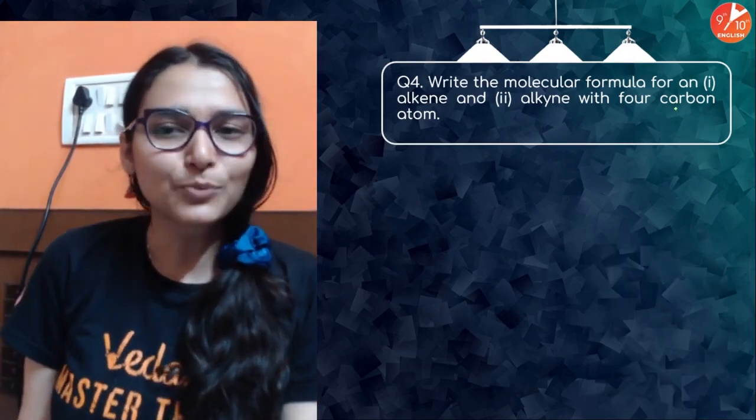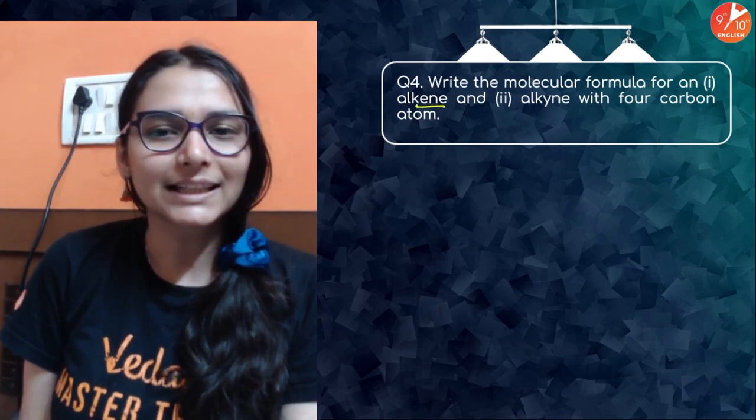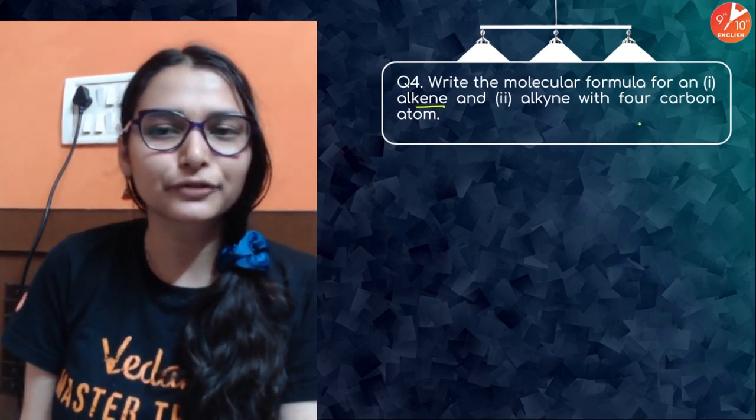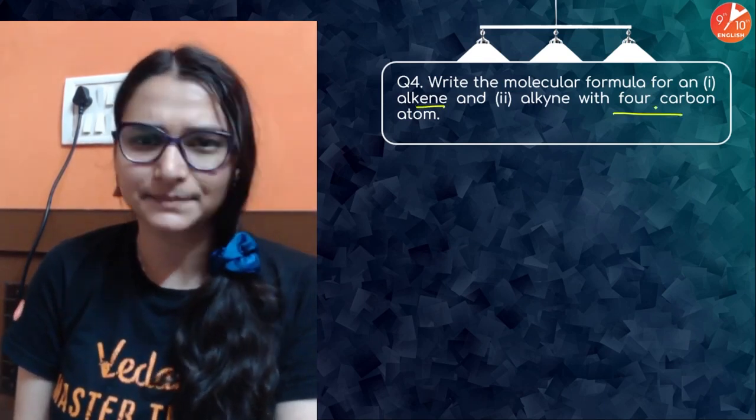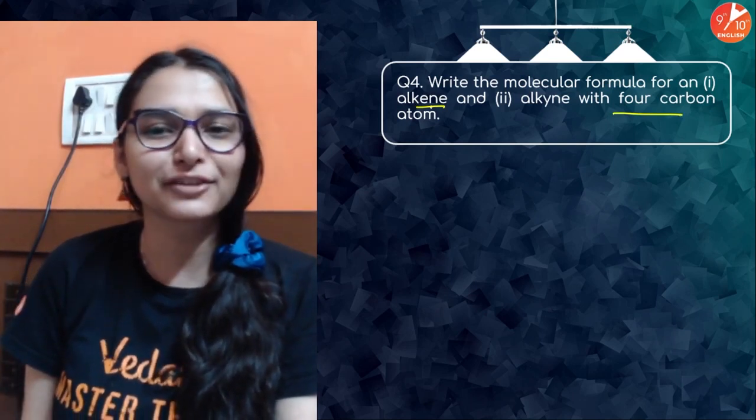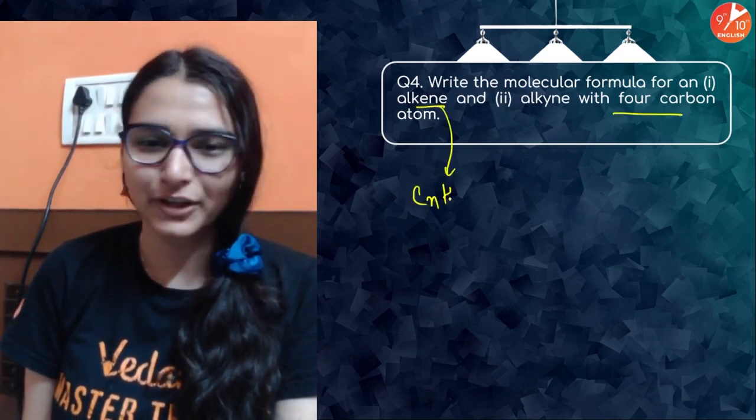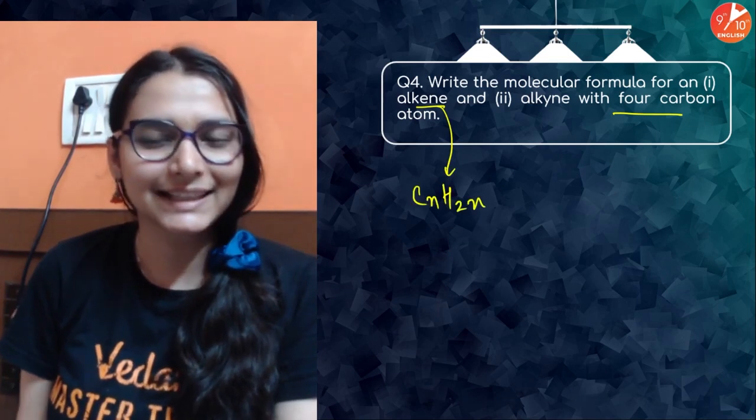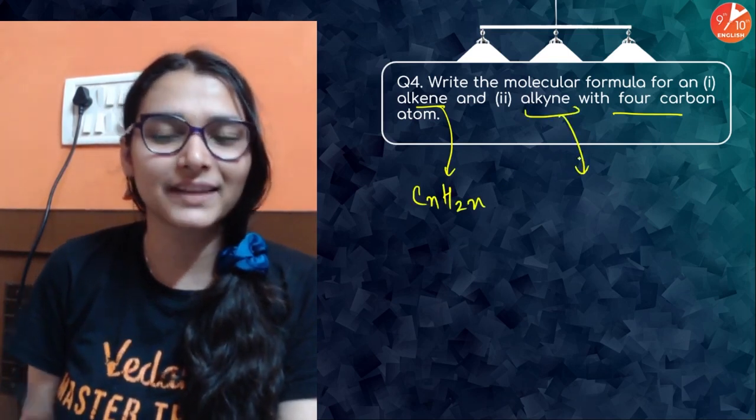Important है. Write the molecular formula of an alkene and alkyne with 4 carbon atoms. If you know the general formula, you know N का value. Alkene have double hydrogen than carbon.